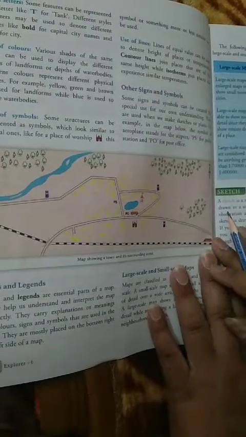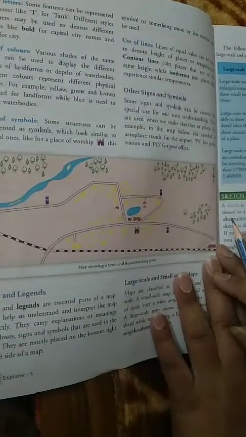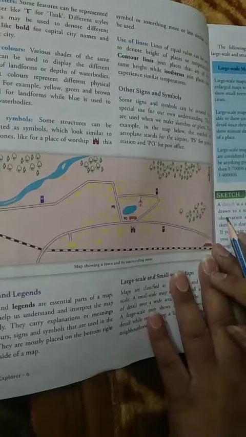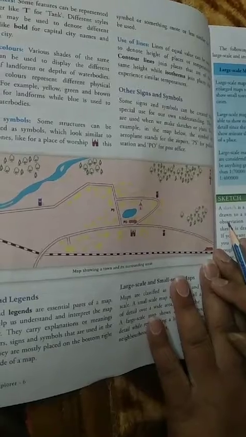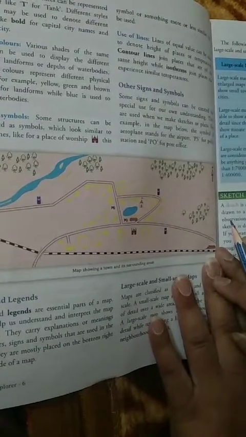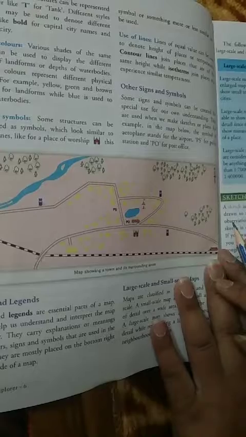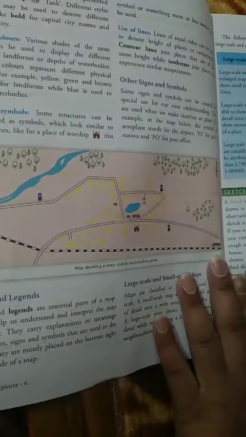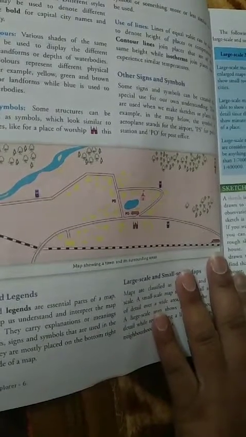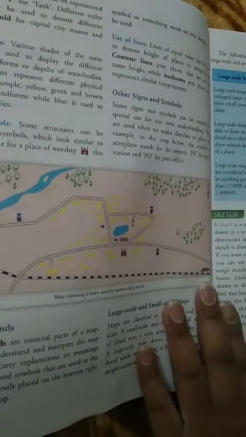So children, as you already know, in the previous video we have already studied the signs and symbols, like the use of letters, colors, symbols, lines, etc. Now other than these symbols, we can also make some symbols for our own special use in order to understand better. So the next topic of the chapter is other signs and symbols.